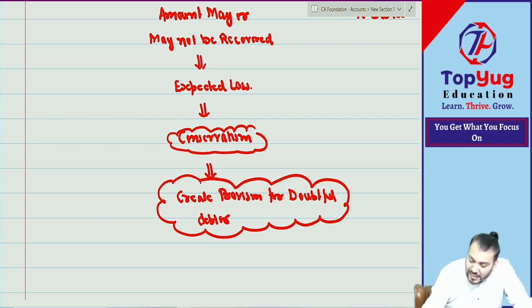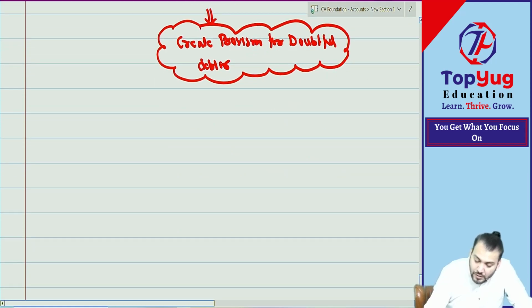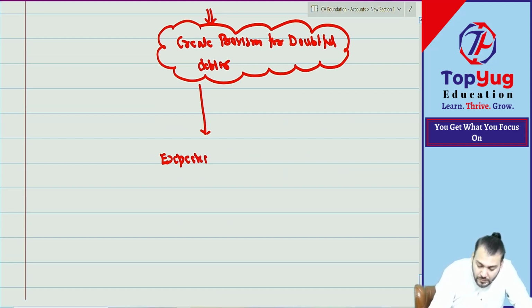So we need to pass one journal entry. Tell me, what journal entry? We'll say expected bad debt to provision for doubtful debt.